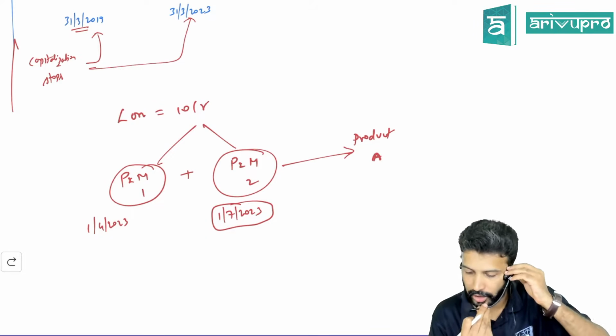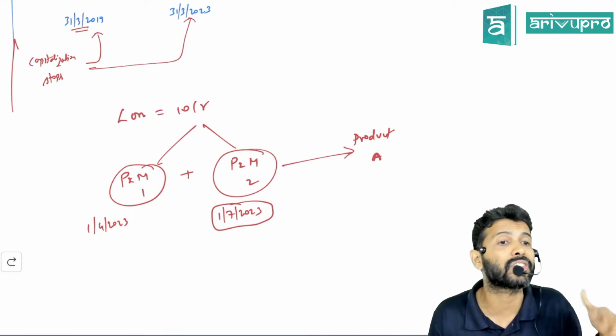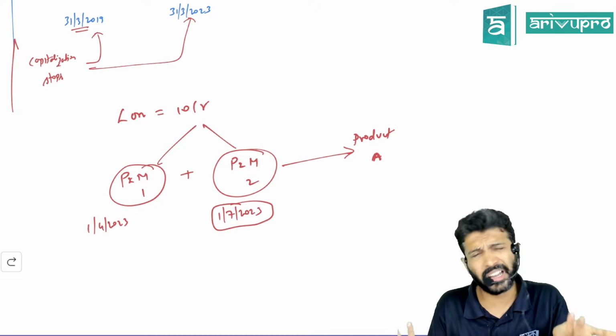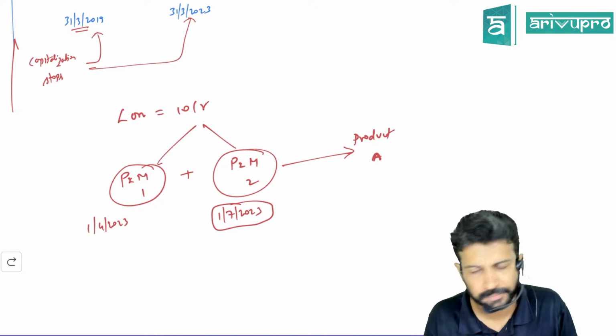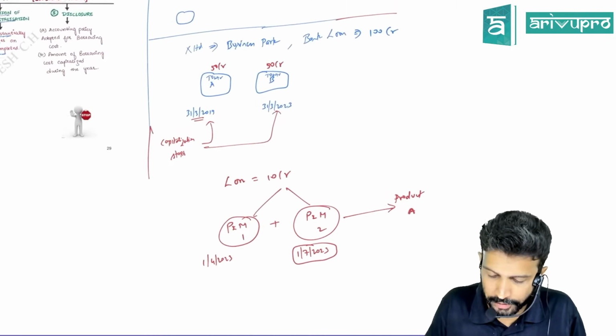Yeah, plant and machinery can also be a qualifying asset provided you are constructing your own machinery, if it takes a substantial period of time. Any asset. Okay, awesome, sir.